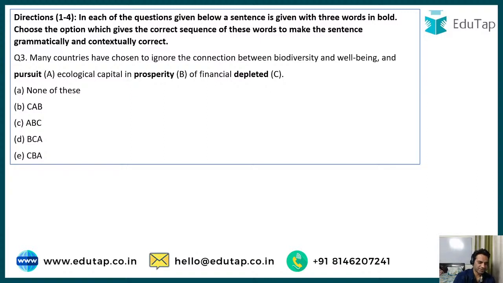Very good, Leena. Very good, Prerna. The correct option is option number B. So the correct sequence should be: many countries have chosen to ignore the connection between biodiversity and well-being and depleted ecological capital in pursuit of financial prosperity. So it should be C, A, and B.